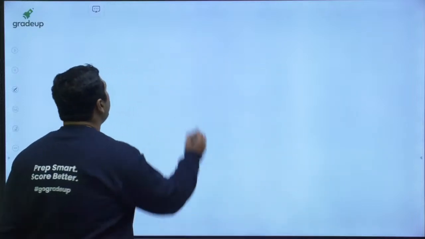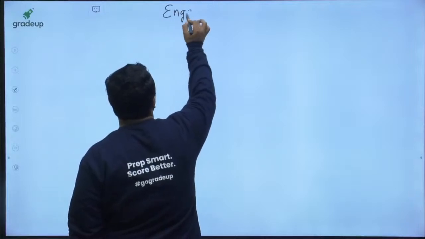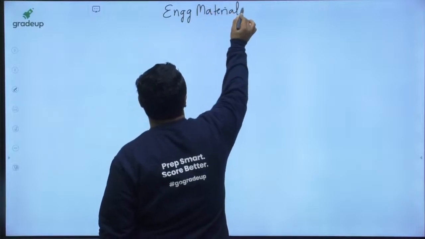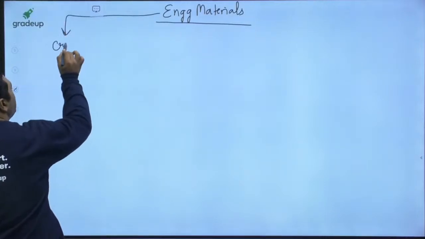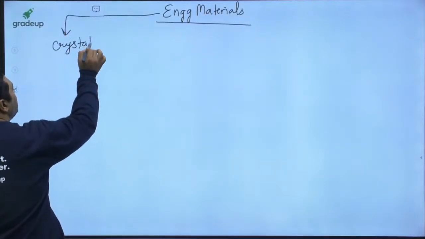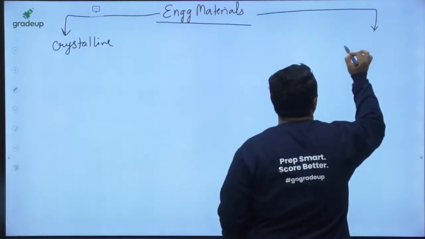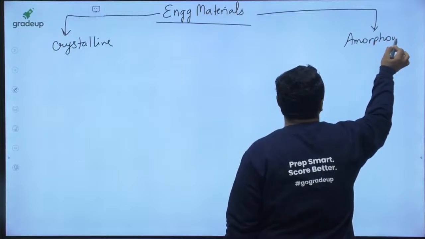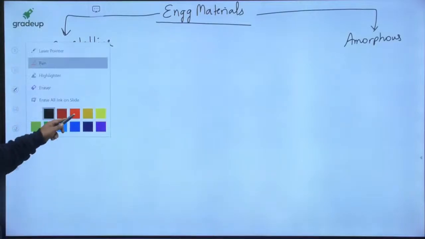So my dear, now I am going to define and divide the engineering materials into two categories. Out of them, one is crystalline material, and the other is amorphous material. One is crystalline, other is amorphous. How will we define them?